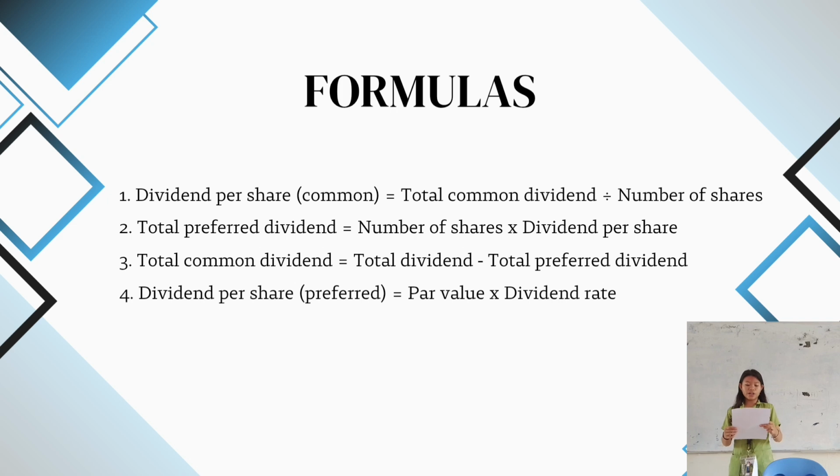So we have here the formulas. The dividend per share for common is equal to the total common dividend divided by the number of shares. Next, the total preferred dividend is equal to the number of shares multiplied by the dividend per share. The third one, the total common dividend, is equal to the total dividend minus the total preferred dividend. For the last one, the dividend per share for the preferred is equal to par value multiplied by the dividend rate.